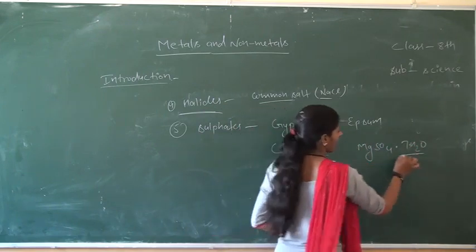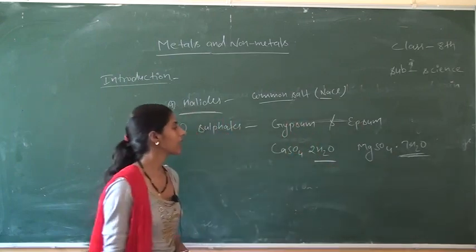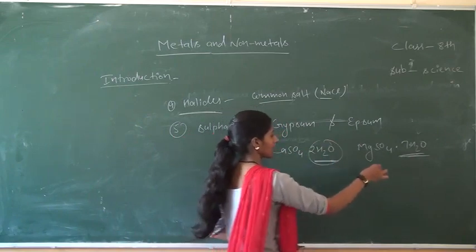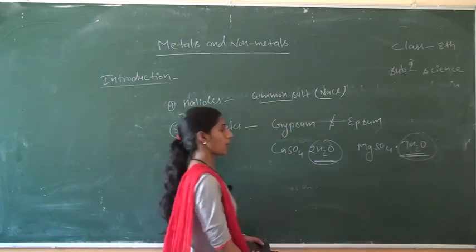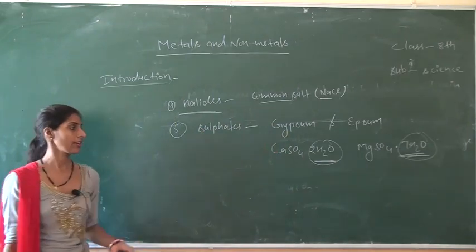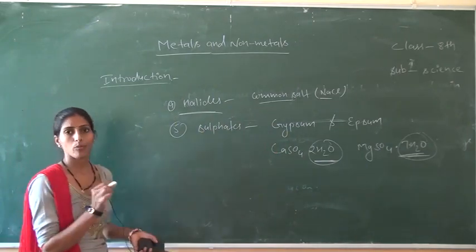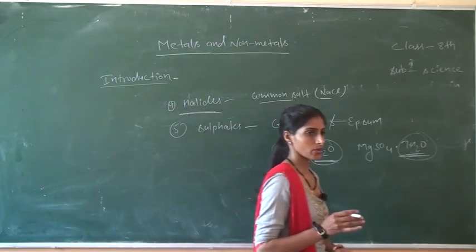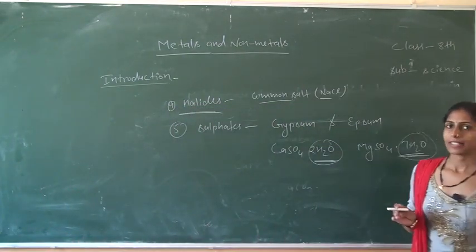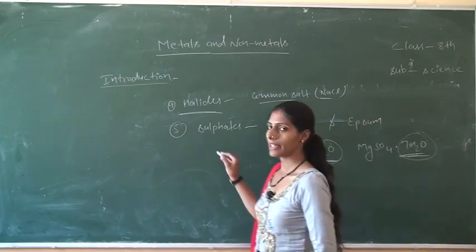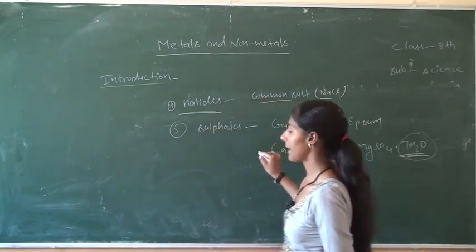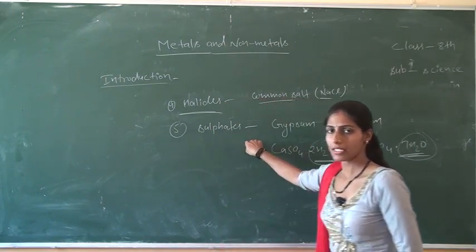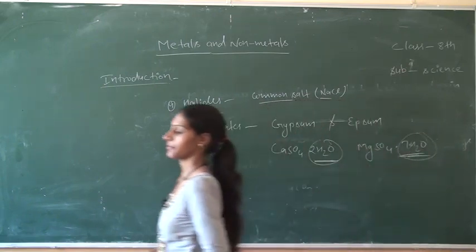These are the water of molecules, also known as water of crystallization. Okay, these are some forms such as oxides, halides, sulfates, phosphates, carbonates. In these forms, metals exist in combined state or in compound form. Okay students, understand?